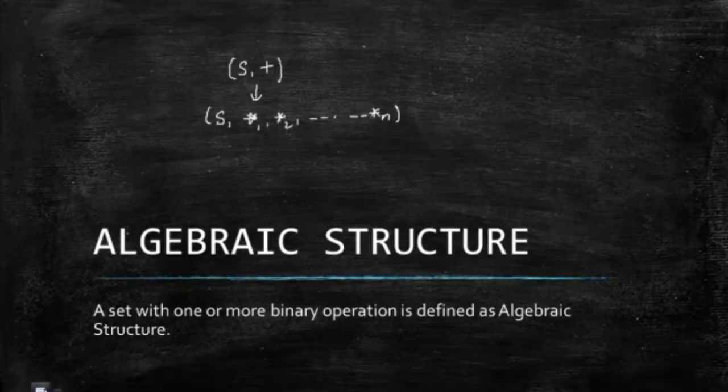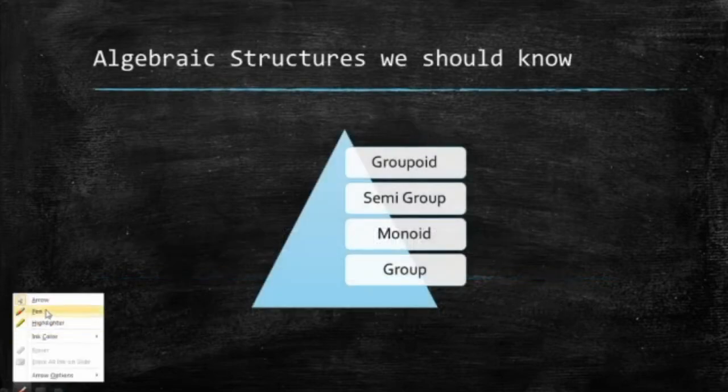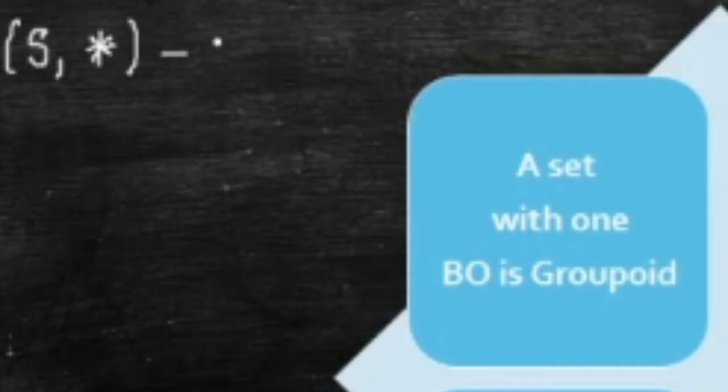Now the question is, what are the algebraic structures that we need to understand? The first one is groupoid, then semigroup, monoid and group. Since we are doing group theory, we are heading towards groups, right? Now the definitions. A groupoid is defined as a set with one binary operation on it. Whatever we were doing with any set S and one binary operation, we'll call such a structure a groupoid.